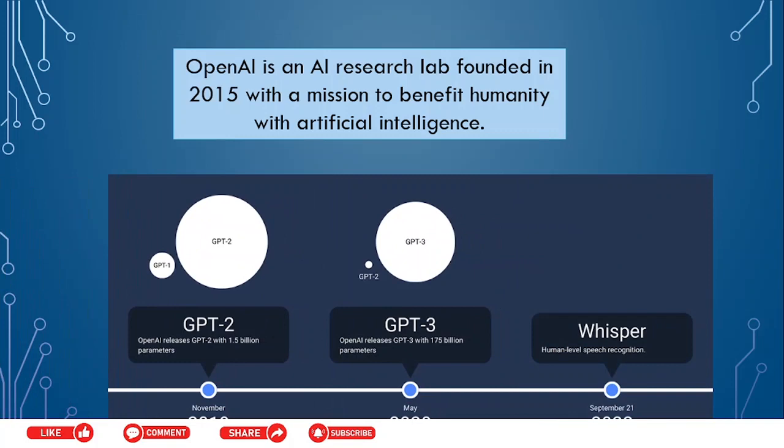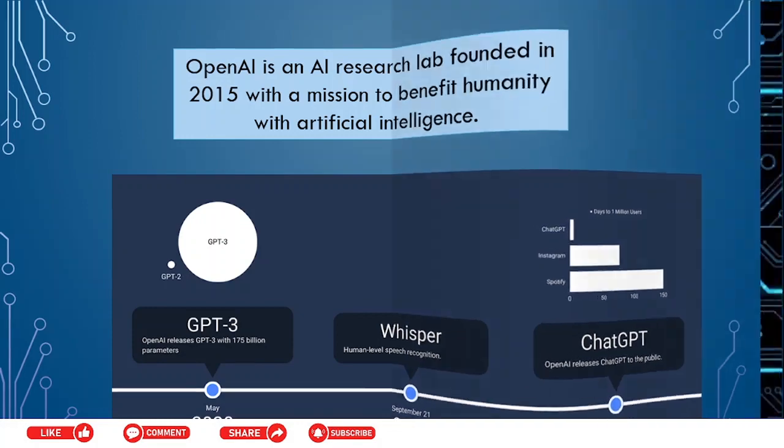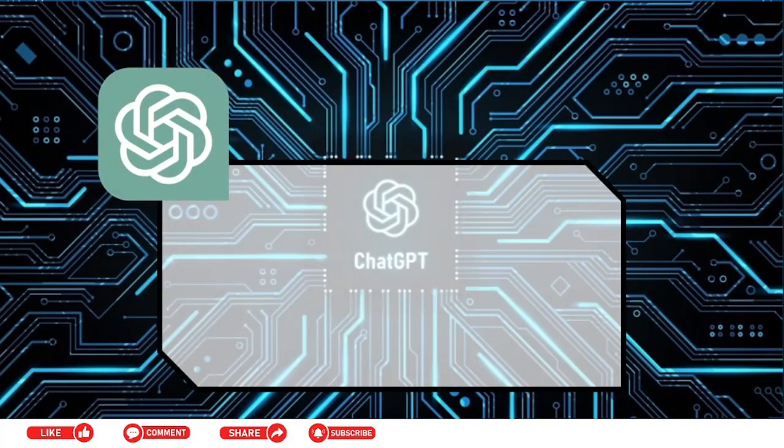In September 2021, it introduced Whisper, human-level speech recognition. Then ChatGPT by OpenAI was released to the public and gained millions of users within a few days. It was made public on November 30, 2022. Alright, let us now learn about ChatGPT, which you are desperately awaiting.